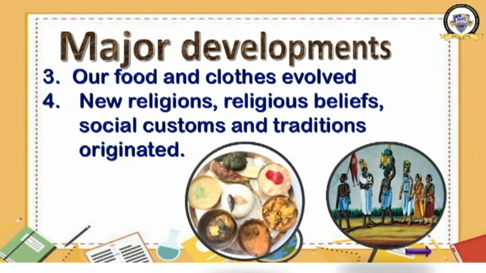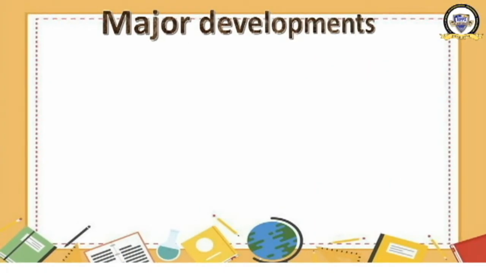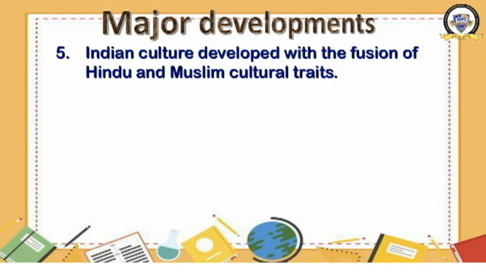What is the fifth development? Have a look here. Indian culture developed with a fusion of Hindu and Muslim cultural traits. Okay, this integration reflects in art, architecture, literature, music, painting, etc. Our culture was formed. Whatever culture we can see today, that was formed as a fusion of Hindu and Muslim cultural traits.